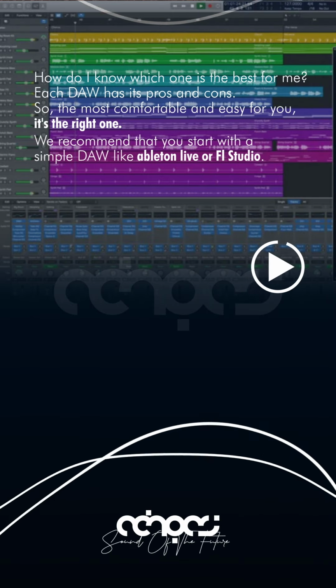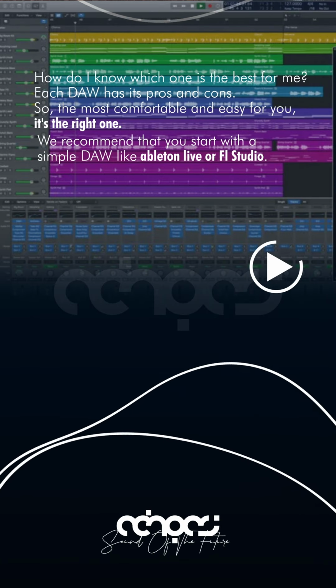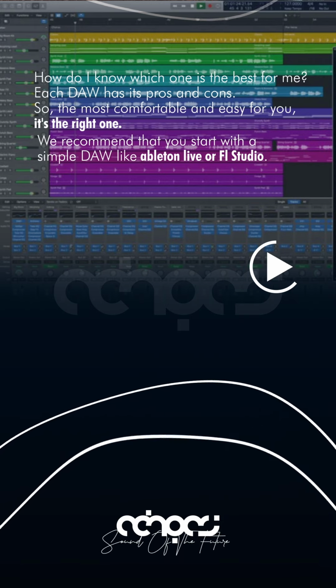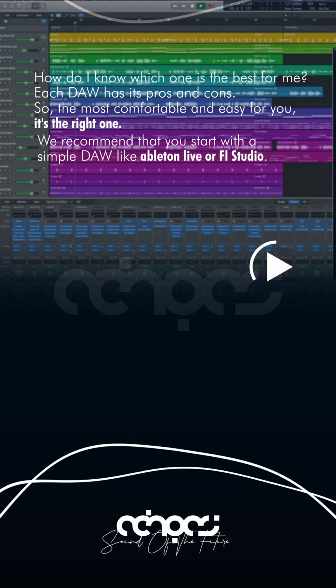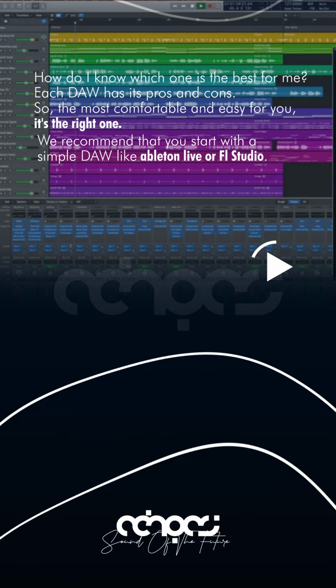How do I know which one is the best for me? Each DAW has its pros and cons. So, the most comfortable and easy for you is the right one. We recommend that you start with a simple DAW like Ableton Live or FL Studio.